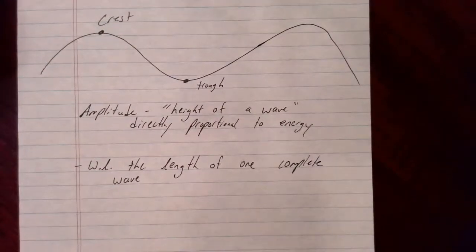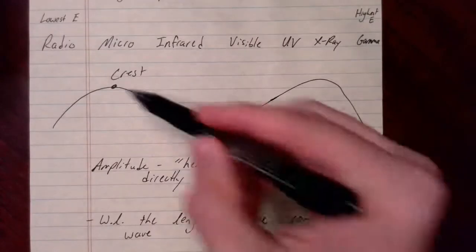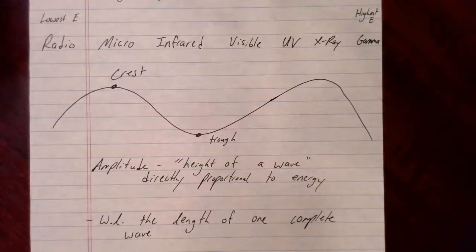In your notes, we describe the wavelength as being the distance between two consecutive and corresponding points on a wave. The term distance between consecutive and corresponding is a little bit tricky, so it's easier to say it's the length of one complete wave. A complete wave must include one crest and one trough.